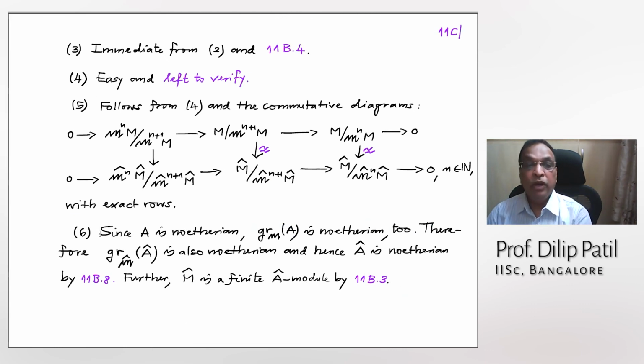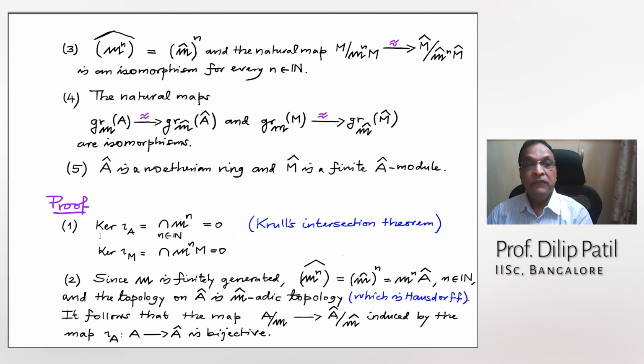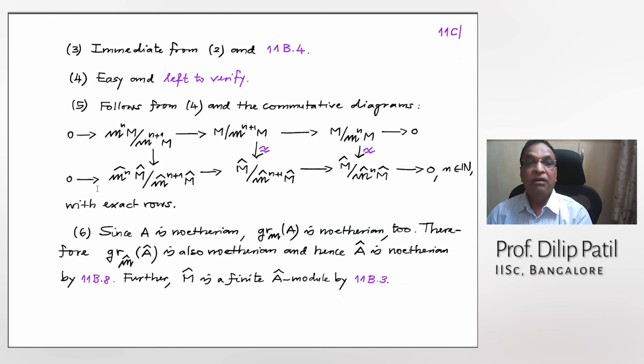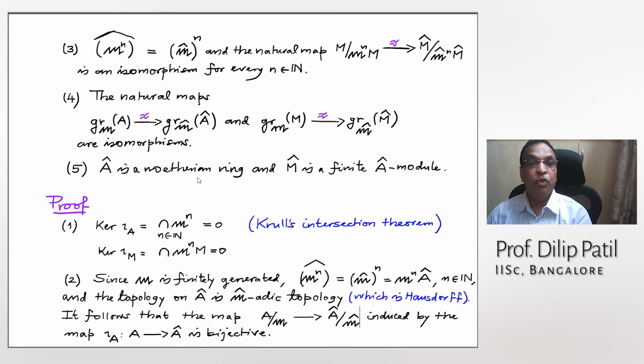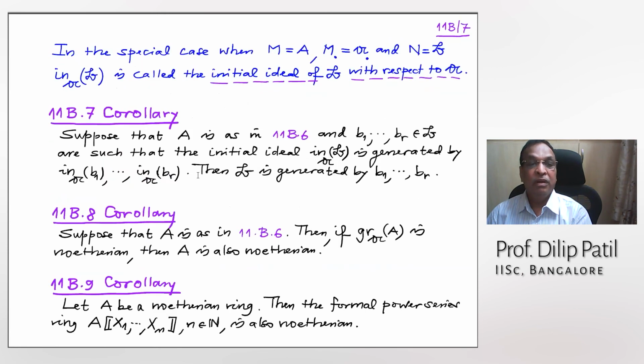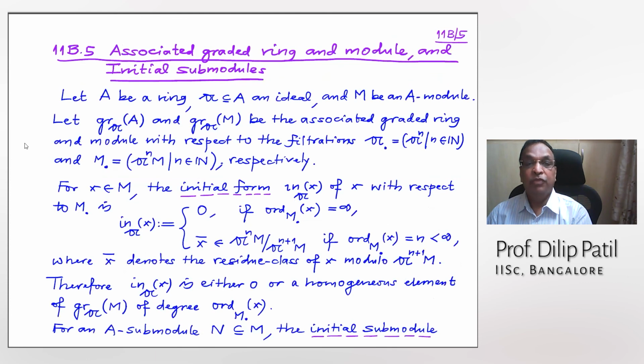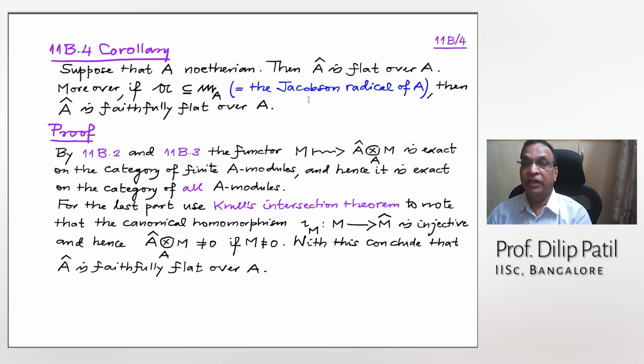All right. Now 3. What is 3? 3 is this. Now you tensor. So it is immediate from 2 and 11b4. What is b4? Now b4 is this one, as I said. This is here. This is faithfully flat and so on.